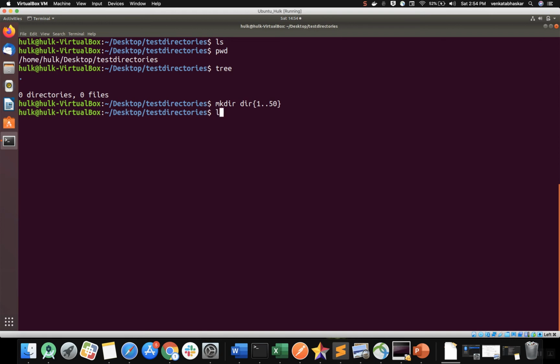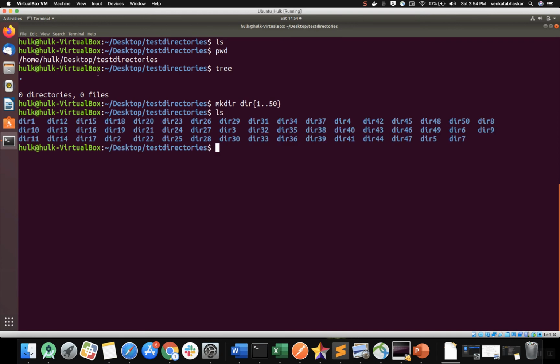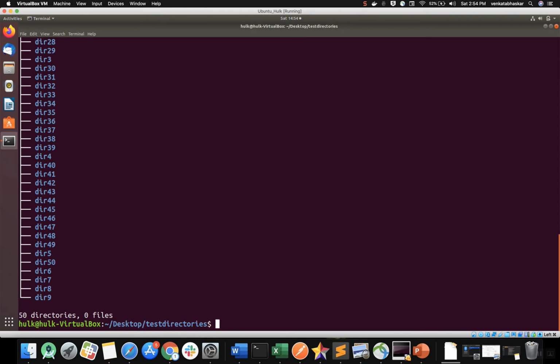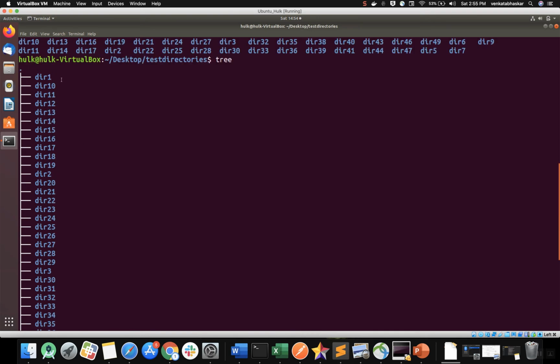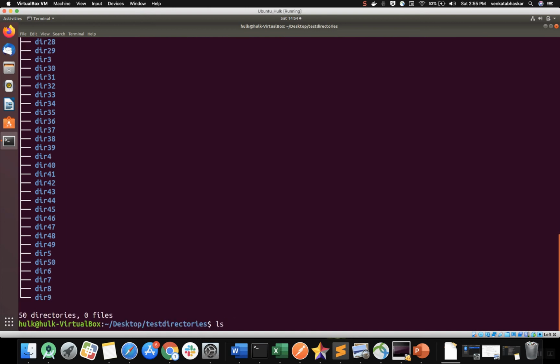Okay, now see how many directories are created. All directories are created. If you go for the tree structure, see, but are any files available inside the directories? No, right? See, all numbers are unique, 1, 2, 3. It's like a regular expression. In the regular expression session I will explain in more detail how to use it, but as of now this is for your clear understanding. This is how to create directories with mkdir.